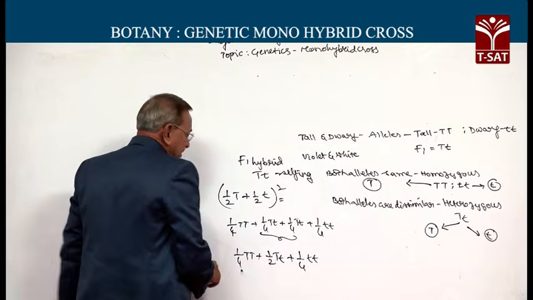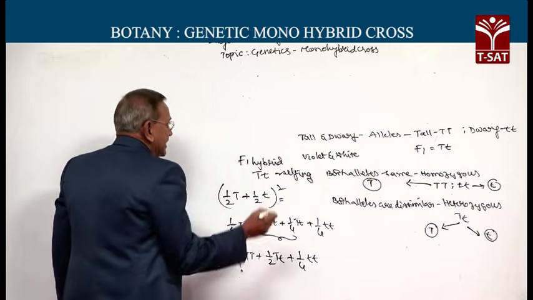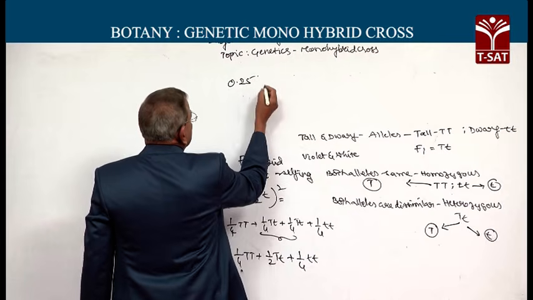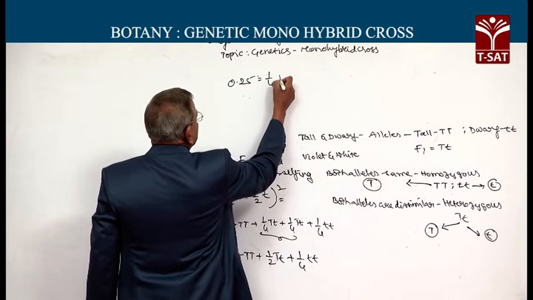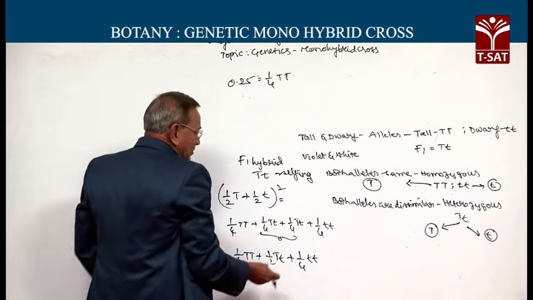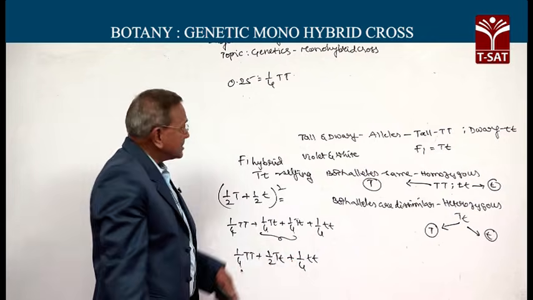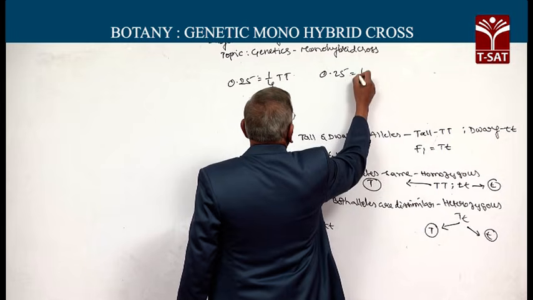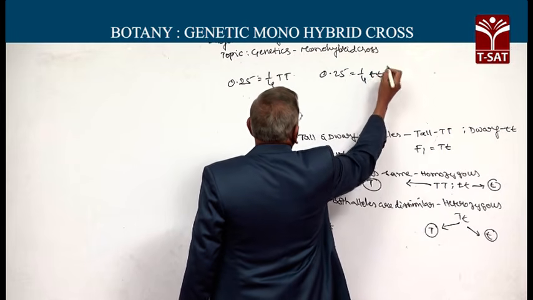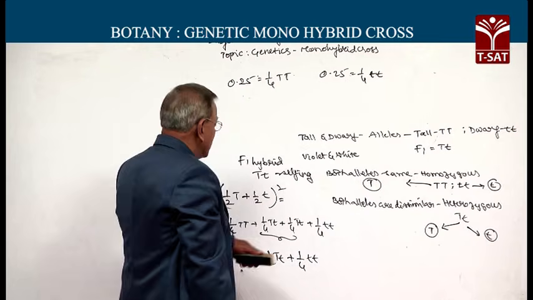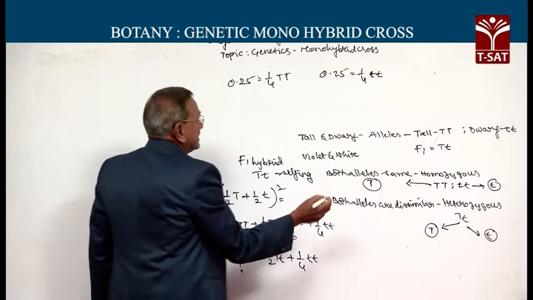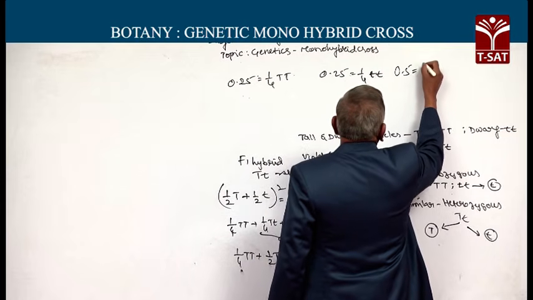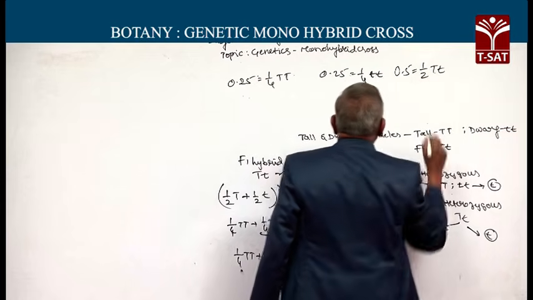What is the probability of getting the capital T? 0.25, or otherwise this we write as 1/4 TT. What is the probability of obtaining small t? That is also 0.25, that is 1/4 small t. What is the probability of obtaining heterozygous condition? That is 0.5, that is 1/2 capital T small t.